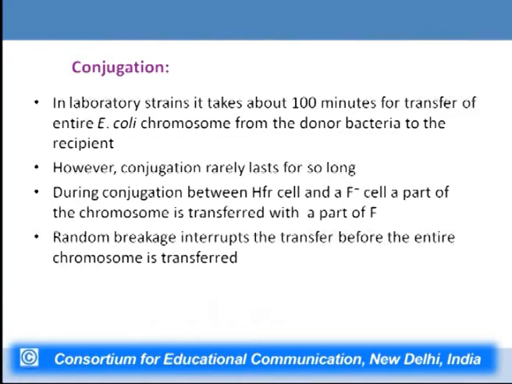Now, the random breakage of the association, that is random breakage of the F pilus association between the donor and the recipient, will interrupt the transfer between the donor and the recipient, and it will cause a disruption of the transfer of the entire chromosome from the donor to the recipient, and that is why F minus cells will never get converted to F plus cells. Now, the chromosomal fragment which is received by the recipient can then recombine with the recipient chromosome at a specific site, leading to production of recombinant bacteria.